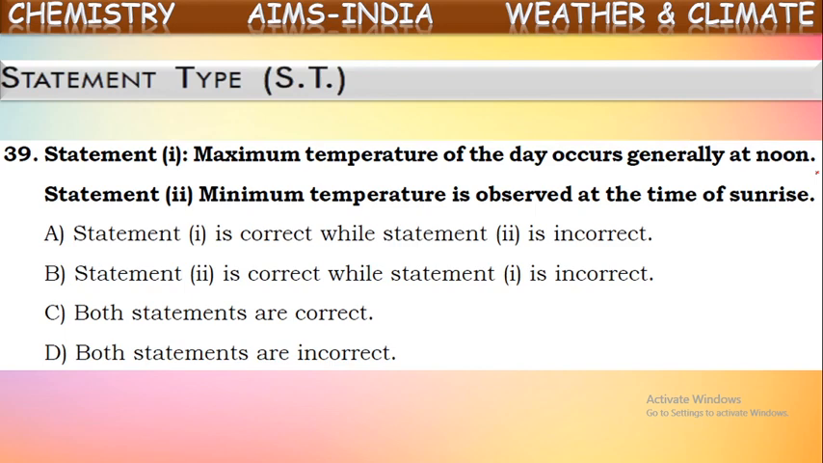Second statement: minimum temperature is observed at the time of sunrise. That means simply to say, in the early morning hours. In the early morning hours, the atmosphere will be very pleasant, very cool. Cool breezes will be blowing. So the temperature will be low at that time, before sunrise. We can say the temperature will be minimum in the early morning hours. So that is also correct here. Now both the statements are correct. Where is that answer? Statement 1 and statement 2 both are correct. Where is it? Yes, here.